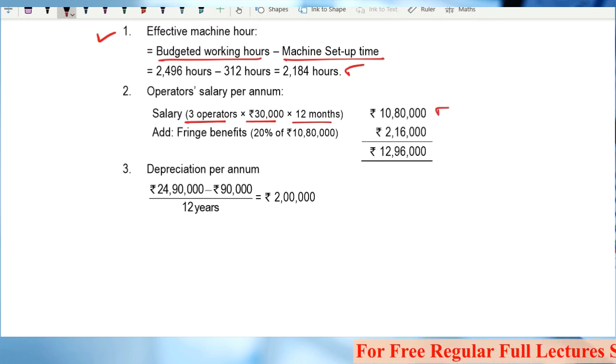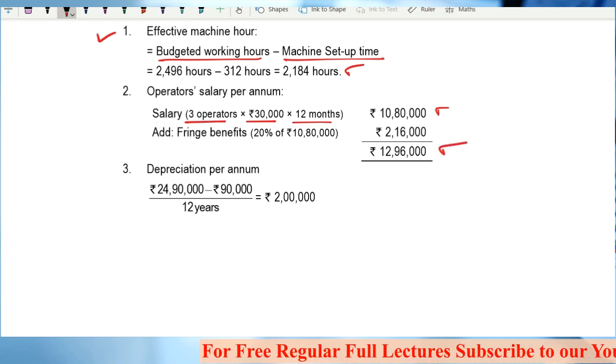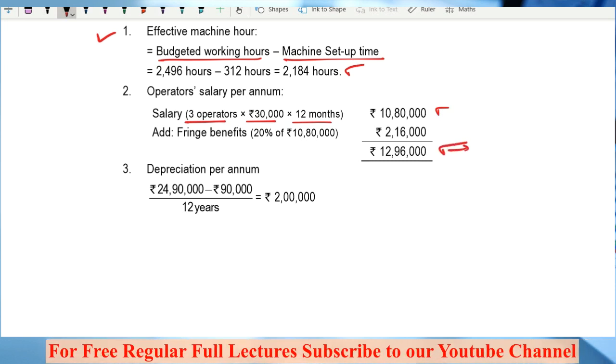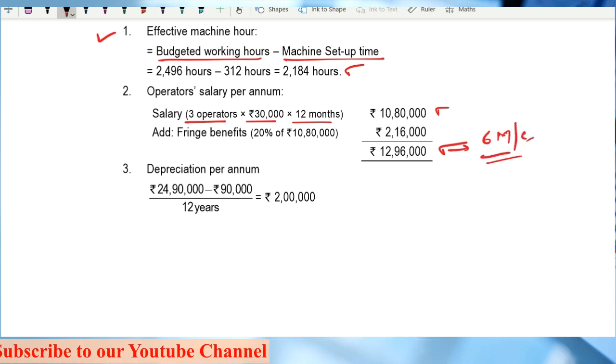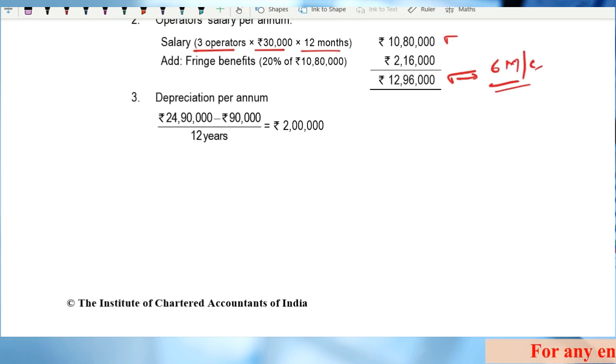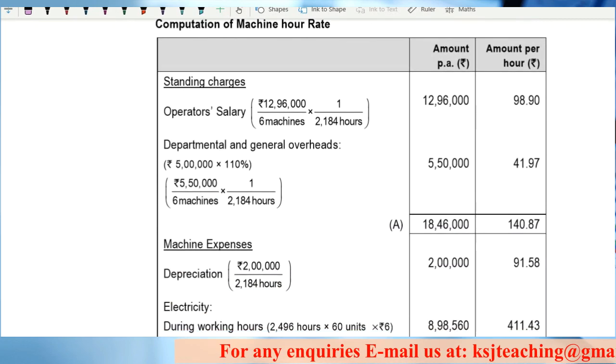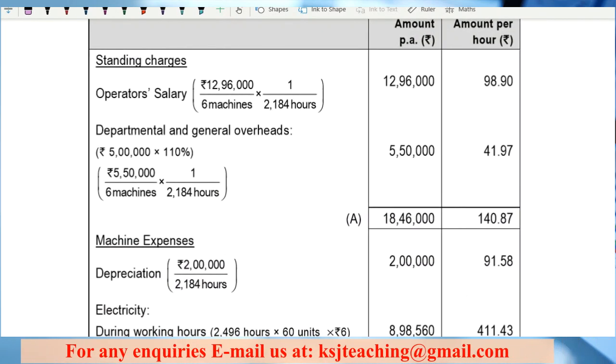So this is annual, plus fringe benefits 20%. So total is 12,96,000. This is for 6 machines, right? Because all the 3 operators, this whole thing is for the total of 6 machines. Depreciation: cost minus scrap value divided by number of years, 2 lakh. Any doubts?